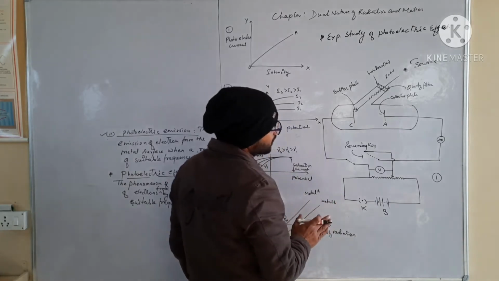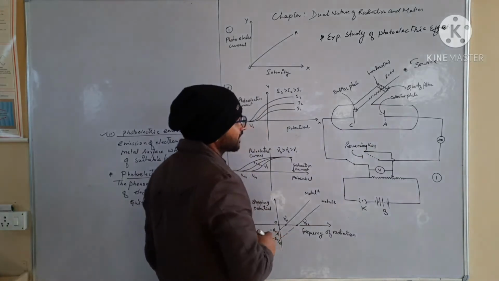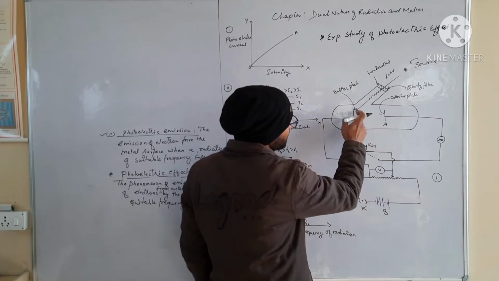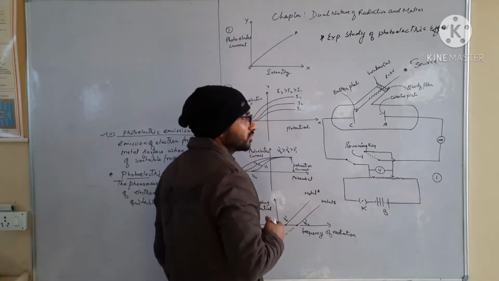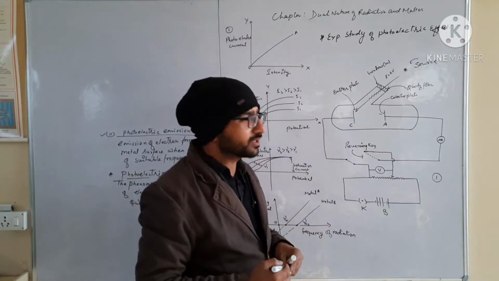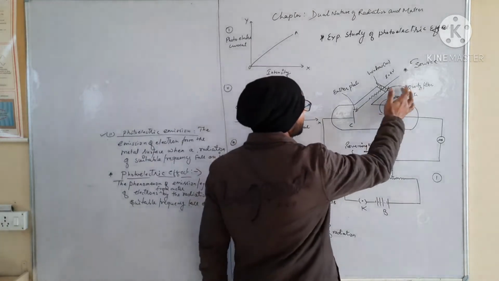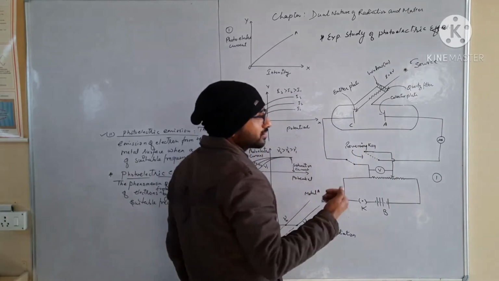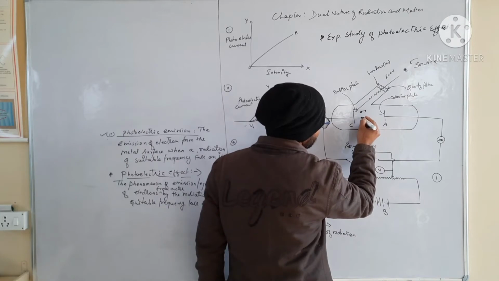Initially, from the given diagram, C plate is negative with respect to A, and C is the metal plate on which we will allow the radiation to fall. First we will opt for monochromatic radiation from the source. When the monochromatic light of suitable frequency falls on it through the quartz window, the electrons from this plate C start to emit.